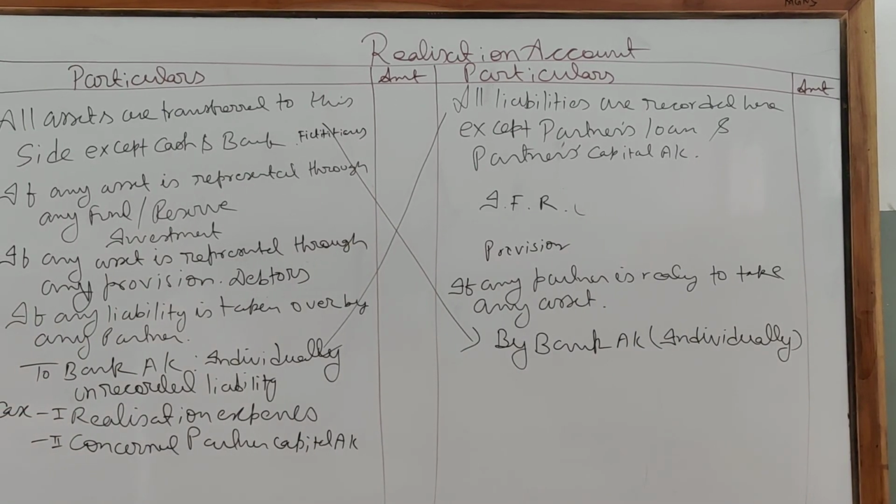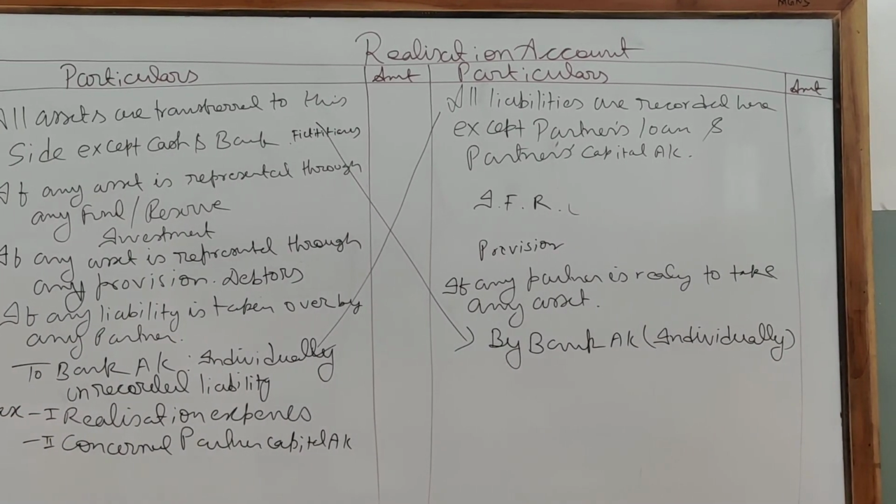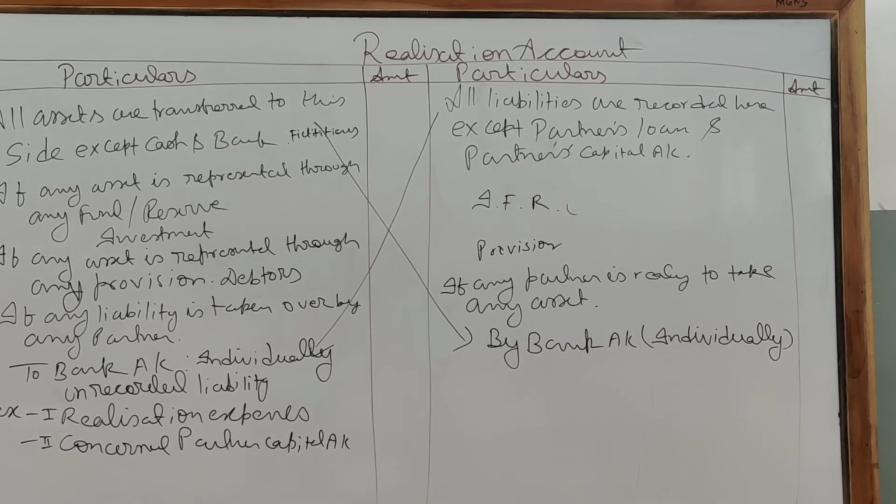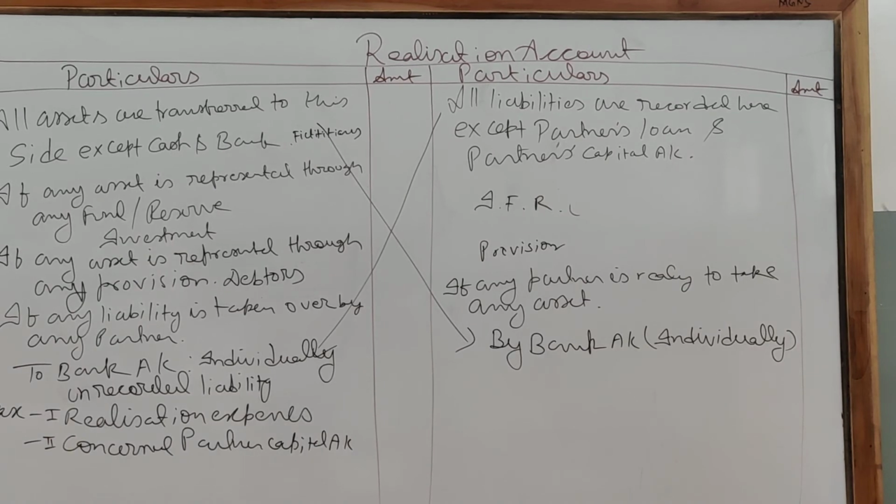When borne by the firm but paid by the partner, to concerned partner capital account. When the firm pays a fixed amount to the partner as his remuneration for undertaking dissolution of the firm, and the partner is to bear the dissolution expenses, the same entry will be passed in case 3, to concerned partner capital account.